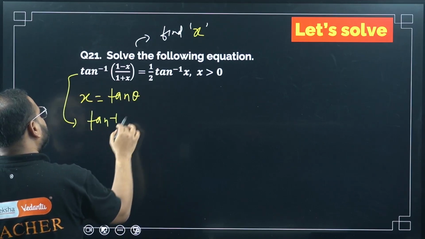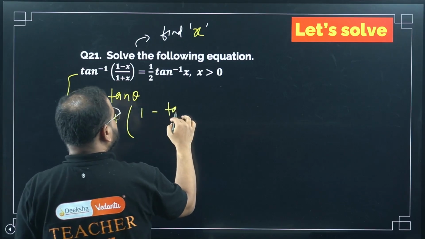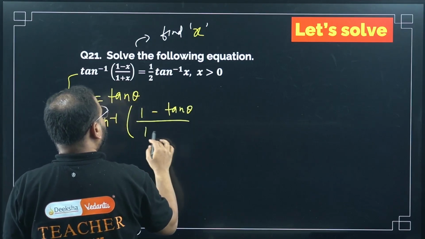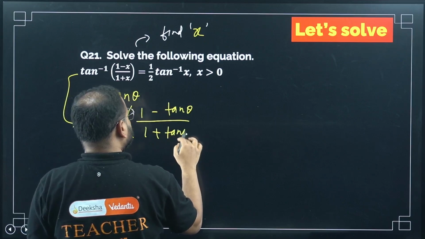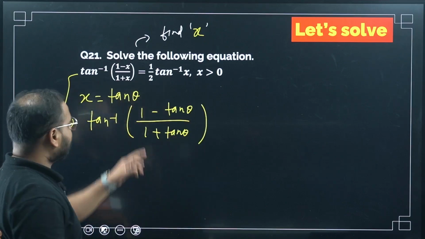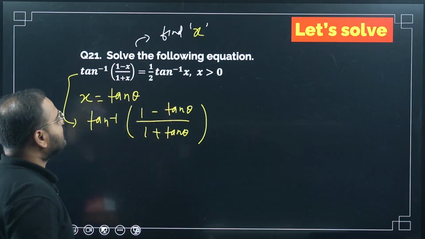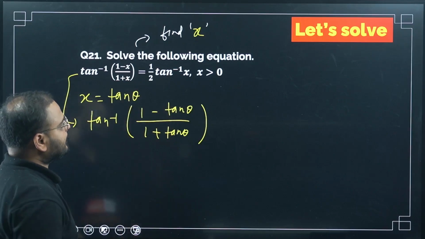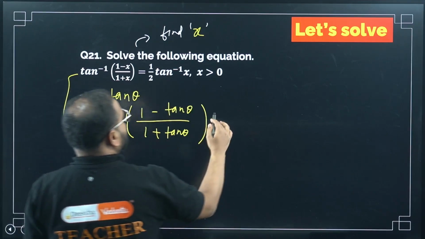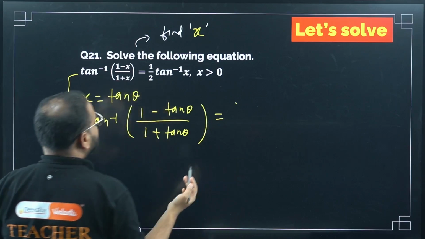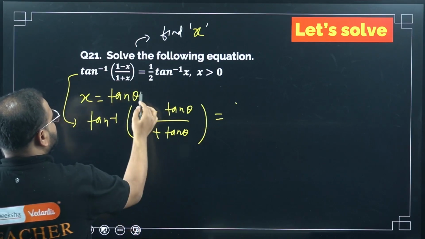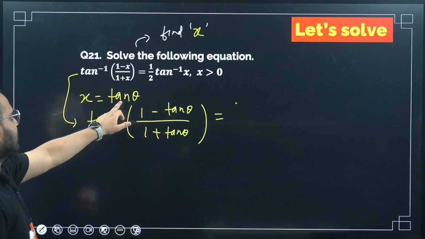It will become tan inverse of (1 minus tan theta upon 1 plus tan theta). I took x as tan theta. I'm taking only the LHS. If you want, I can take the RHS also. Okay, let's take the RHS. 1 upon 2, and tan inverse of, please check from here, if x is tan theta, then what is tan inverse of x?